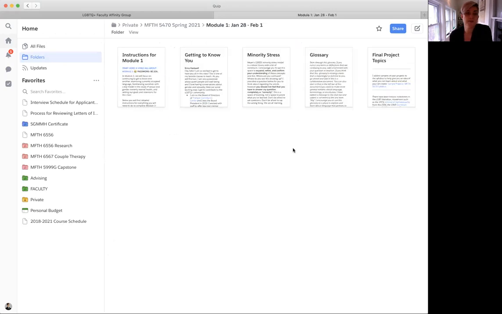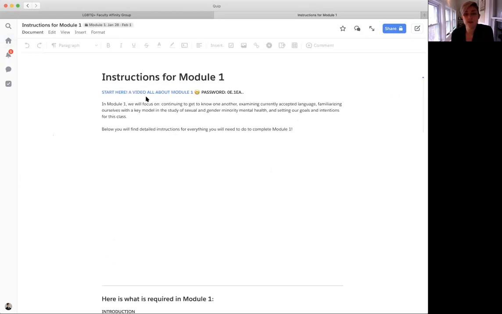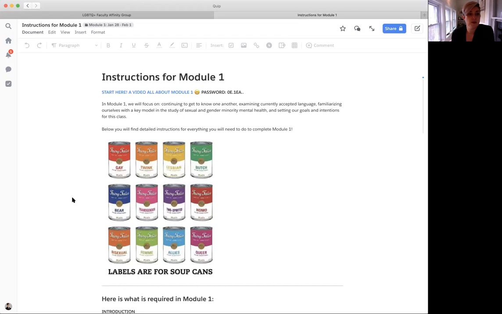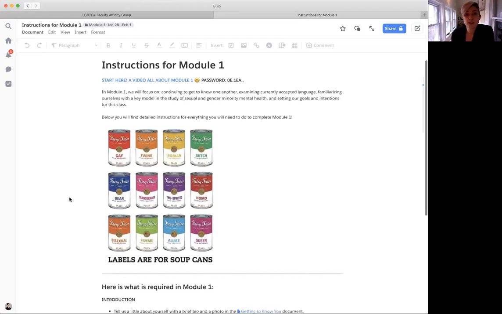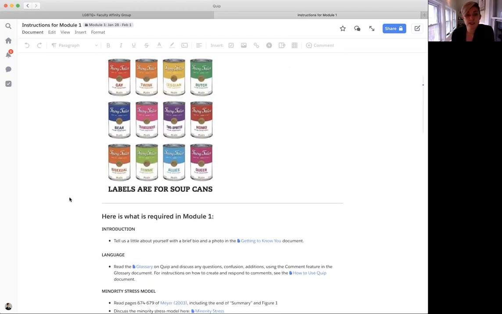When you go into the module folder, sometimes you'll be able to see all of these documents, and sometimes you'll just see 2 folders and you'll only have access to 1 folder. Because there are quite a few of you, some weeks I'll break you up into 2 groups to make your discussions with each other more manageable. Every module will have an instructions document that gives an overview of what we're going to do in this module, so you have an idea of what to expect.